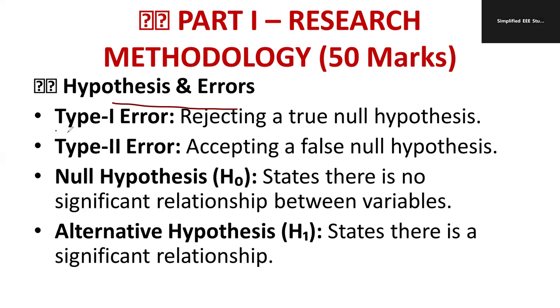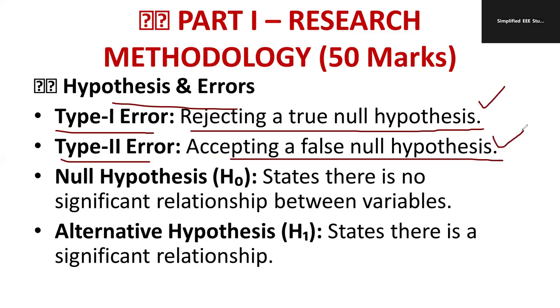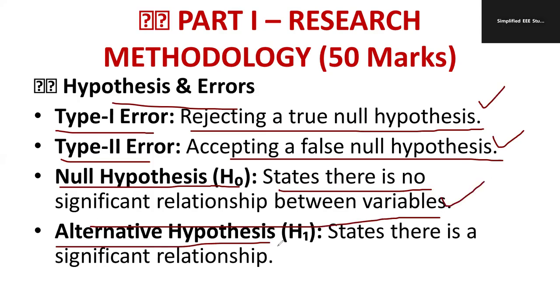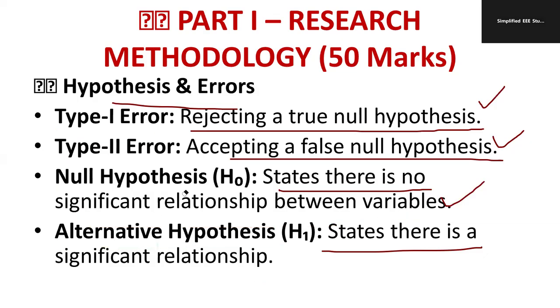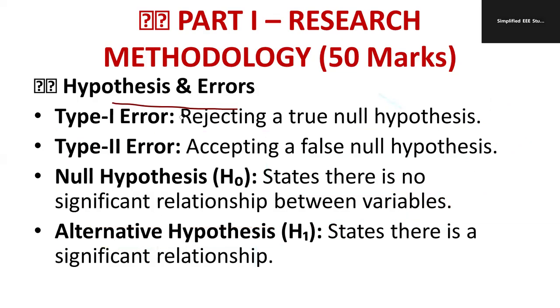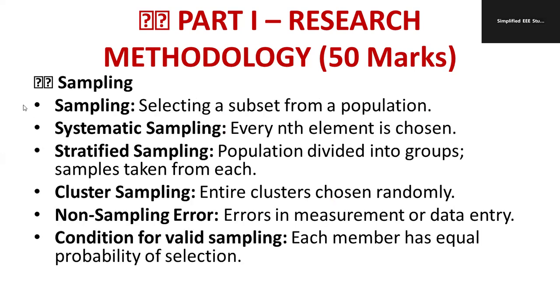Based upon that, we have different terminology called errors. Type 1 error: rejecting the true null hypothesis. Type 2 error: accepting a false null hypothesis. Please mind these words. Null hypothesis is denoted by the letter H naught. It states that there is no significant relationship between variables. Alternative hypothesis states that there is a significant relationship. There is one numerical example also, that is actually one of the evergreen questions. You can refer to any research methodology textbook. If you want, I will attach it along with the description box. We can go through it later on.